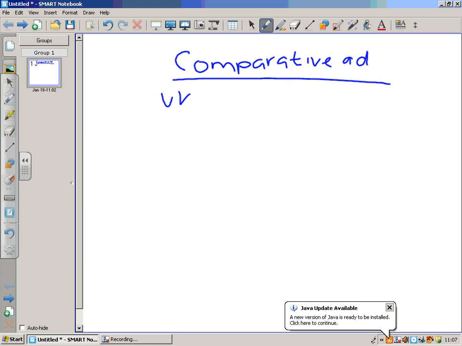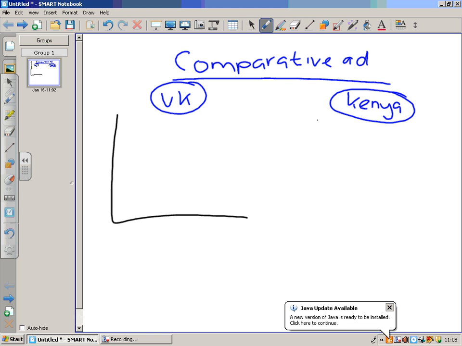We've got the UK and we've got Kenya. Again, I'll draw two production possibility boundaries for these countries. This time, I'm assuming that we can either have financial services, or we can have flowers.